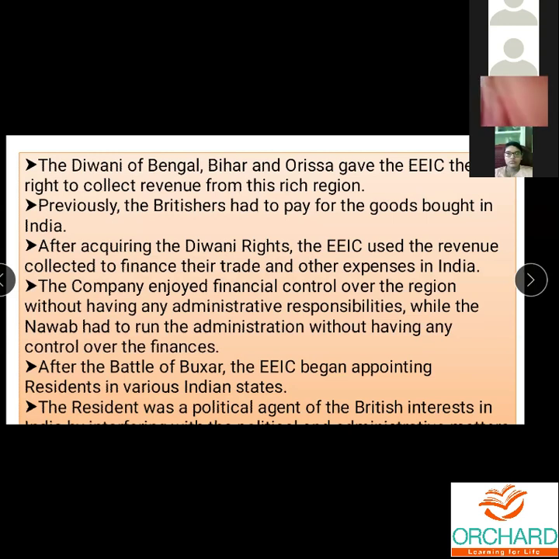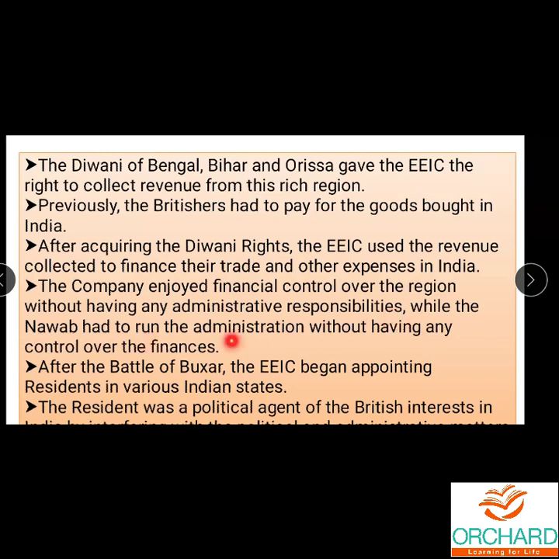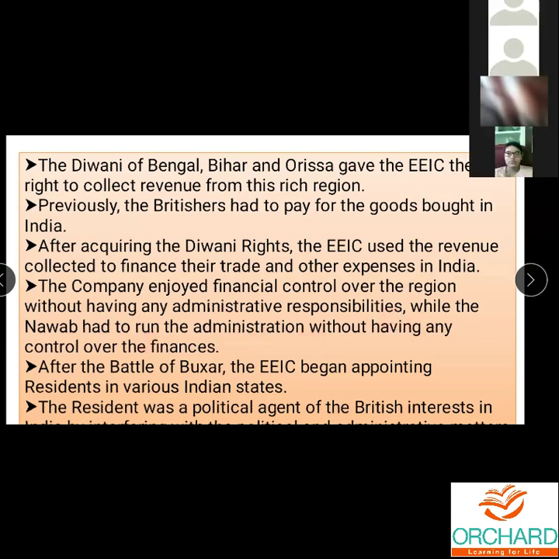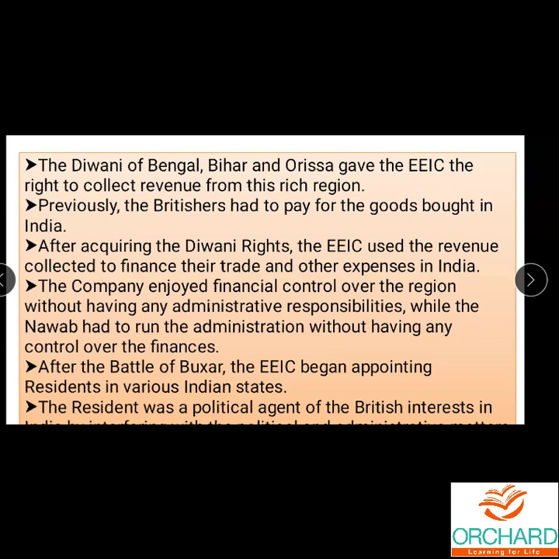Now the company enjoyed financial control over the region without having any administrative responsibilities, while the Nawab had to run the administration without having control over the finances. So what is this called? A puppet show. They were just the kings, but all the control, collecting the revenue, everything was under the Britishers. The Nawabs had no right to collect any money or taxes from the people. Only the Britishers had.